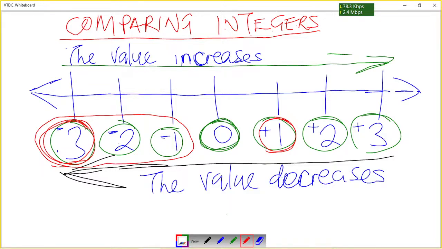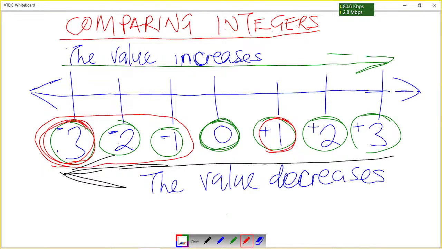In short, positive numbers are bigger than negative numbers. You should also know that 0 is bigger than all the negative numbers, and 0 is smaller than all the positive numbers.